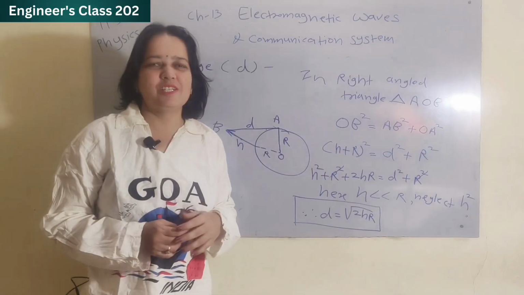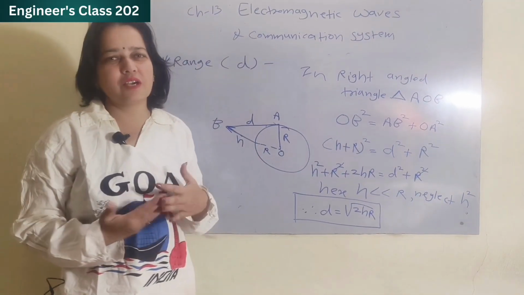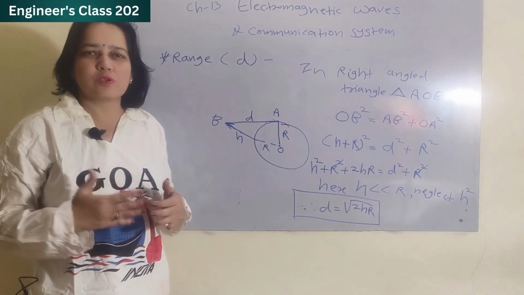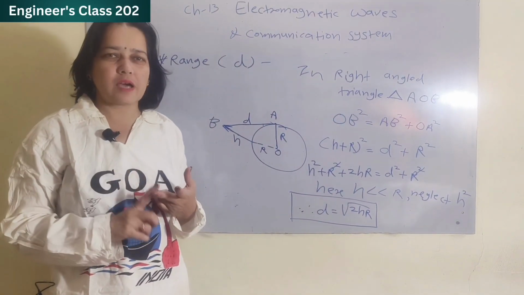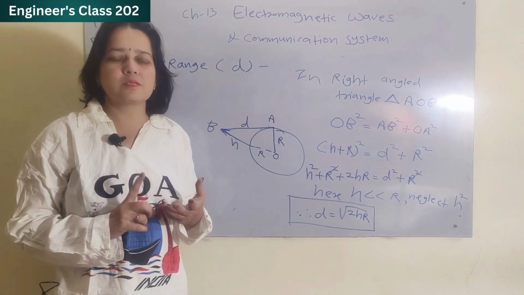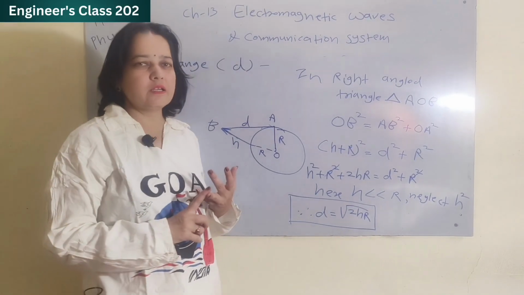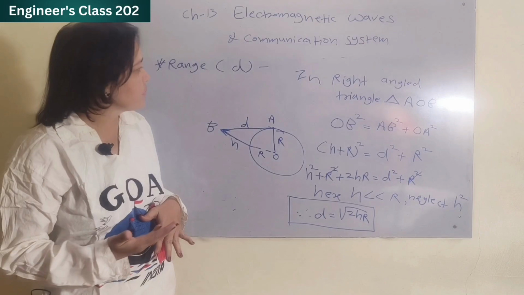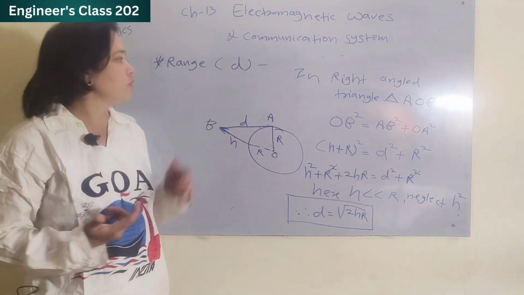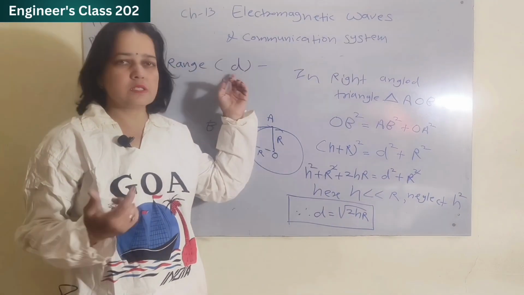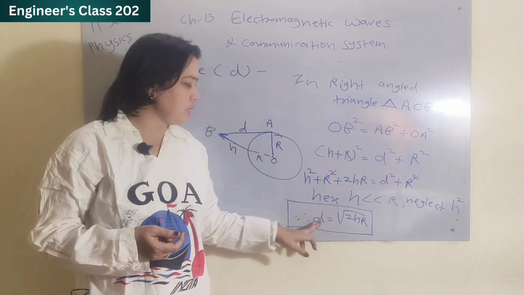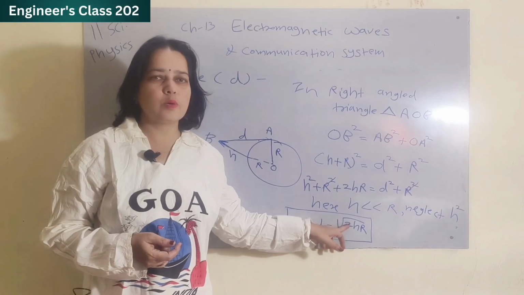So in this way, we are familiar with the modes of propagation of waves, which are ground wave, second sky wave propagation, and third space wave propagation. Then we are also able to define what is range and obtain its formula. Range, which is denoted by d, and its formula is d is equal to under root of 2hr.